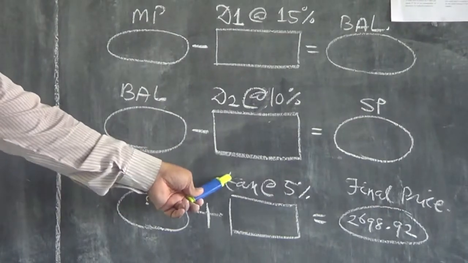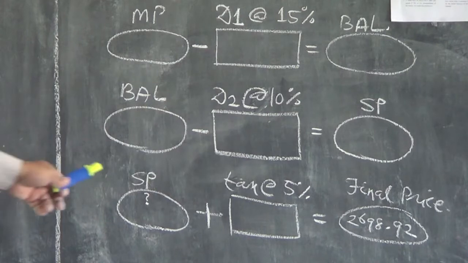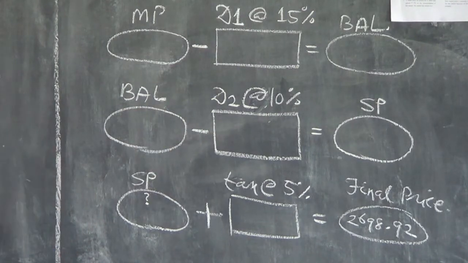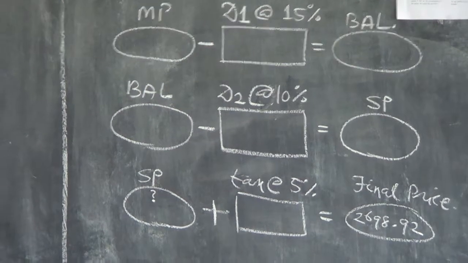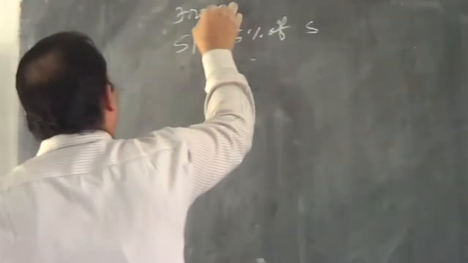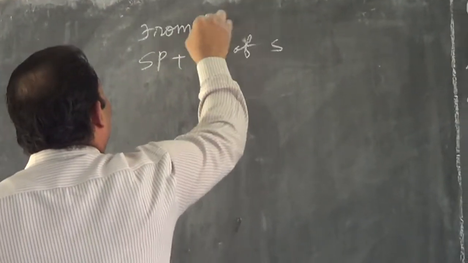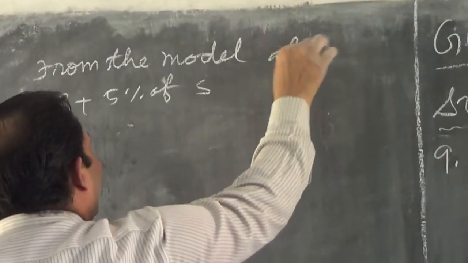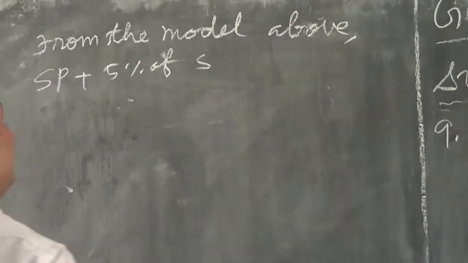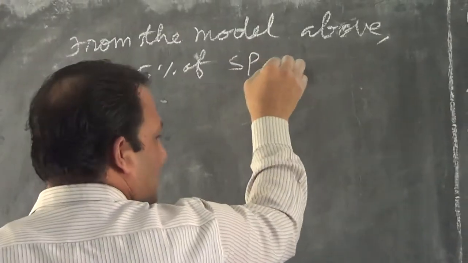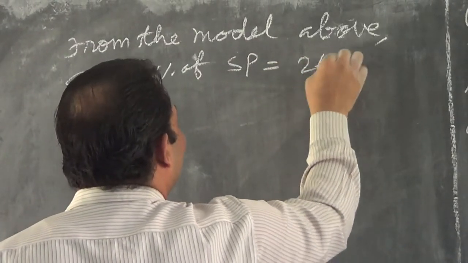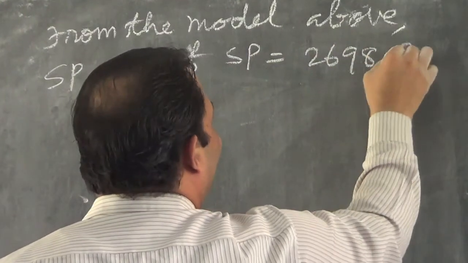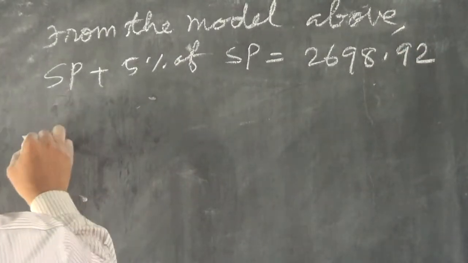From the model above, SP plus 5% of SP equals 2698.92.